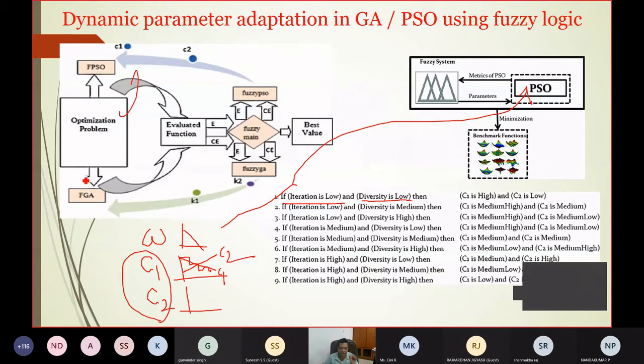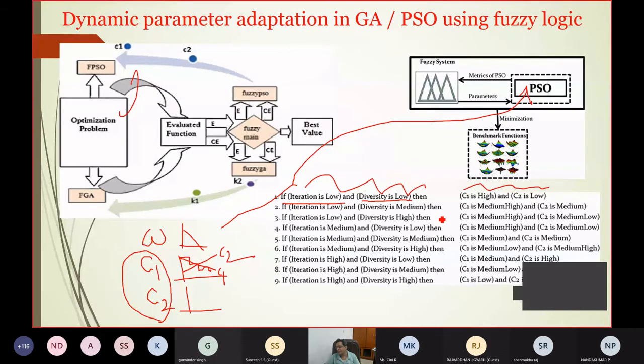Every fuzzy inference system has an antecedent part, which uses if and then, and it may be if or, for example if iteration is low or diversity is low. You can see there is an or rule and an and rule. Then you have the consequent part.